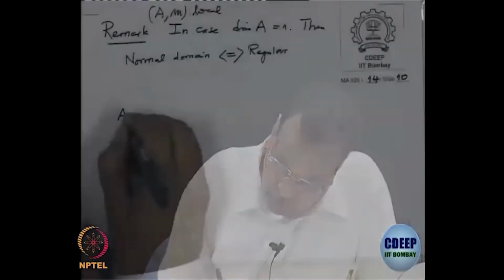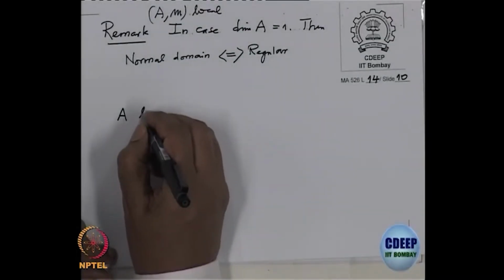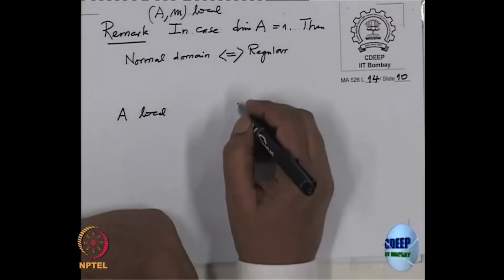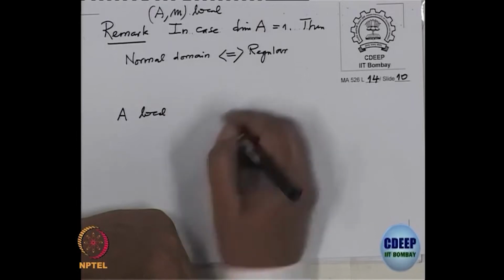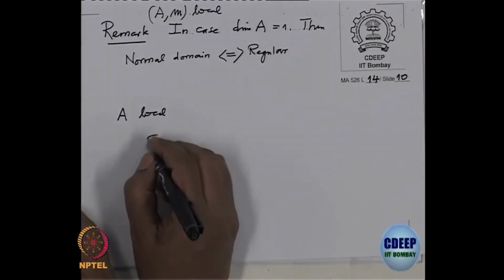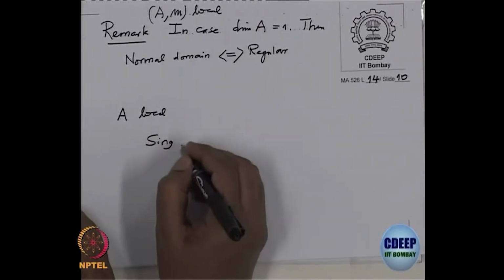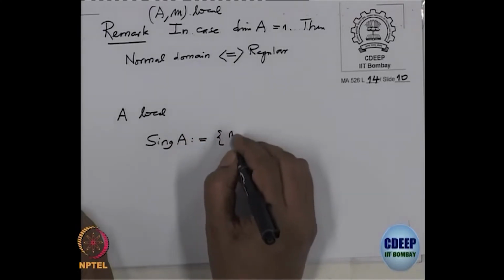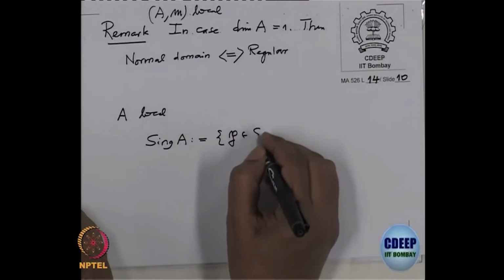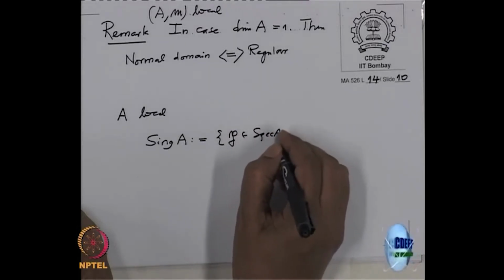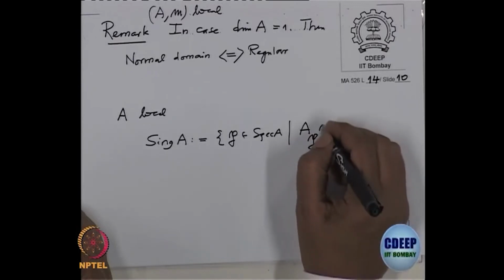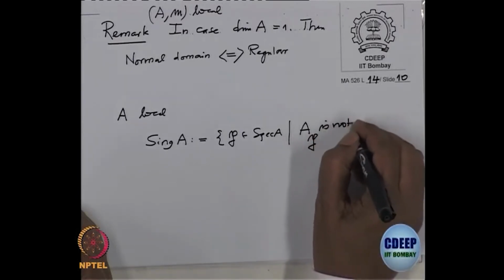When I have a ring A local, actually the definition will not use localness, but when I take Sing A, this is by definition all those prime ideals P such that A localized at P is not regular.